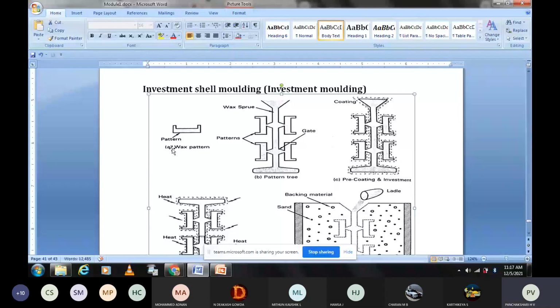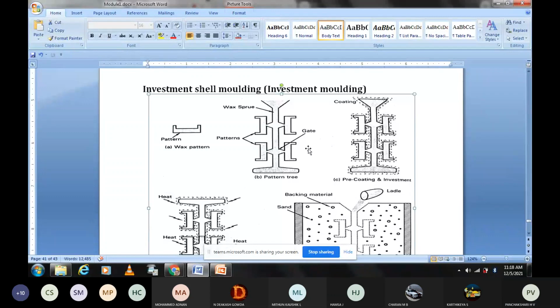So this wax pattern itself is called the investment. Normally, to produce small identical castings, you prefer this type of method.